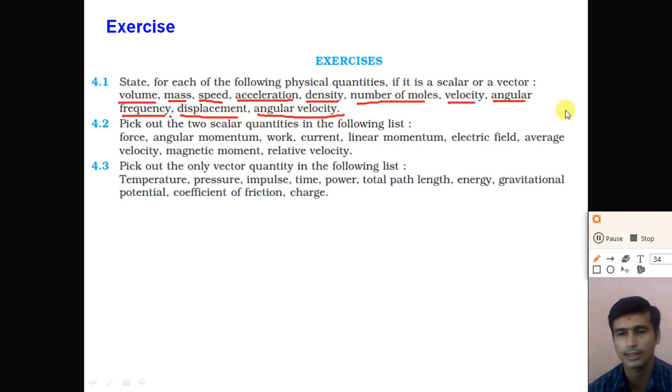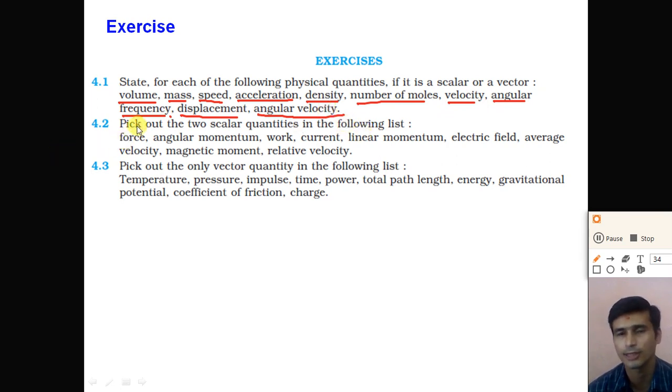So understand the first question, which physical quantity is a scalar quantity and which physical quantity is a vector quantity. Here the volume, mass, speed, density and number of moles are scalar quantities, while acceleration, velocity, angular frequency, displacement, angular velocity are vector quantities, right?